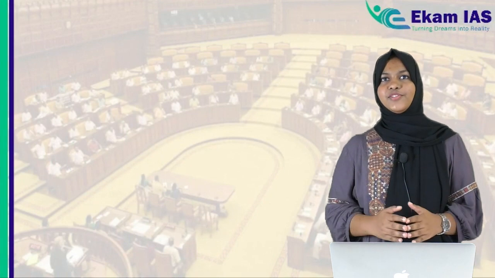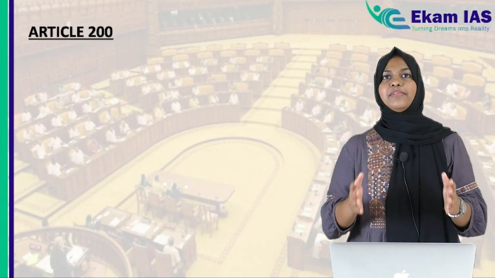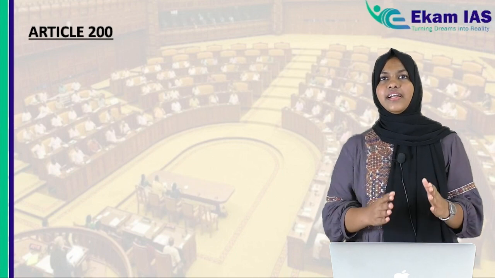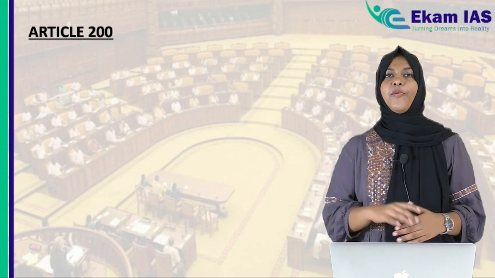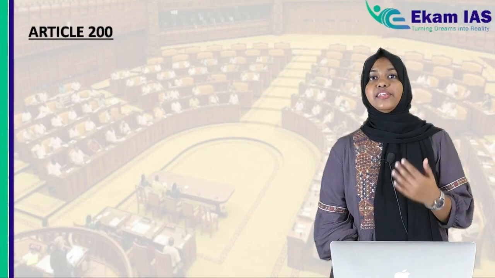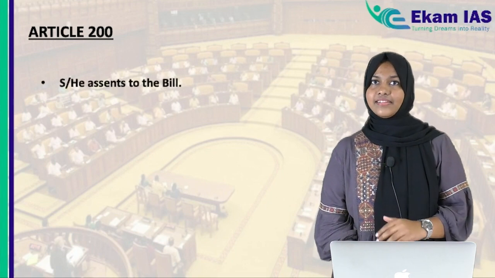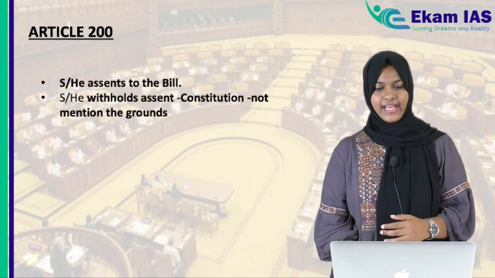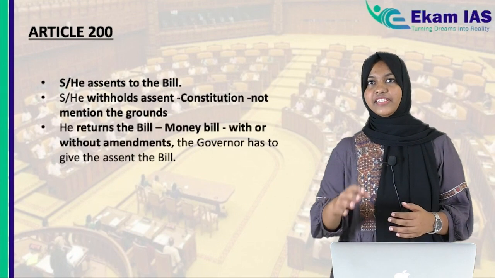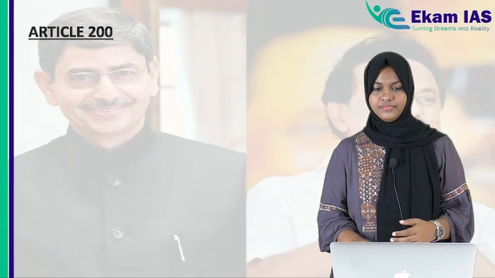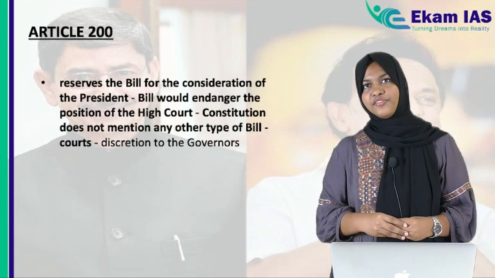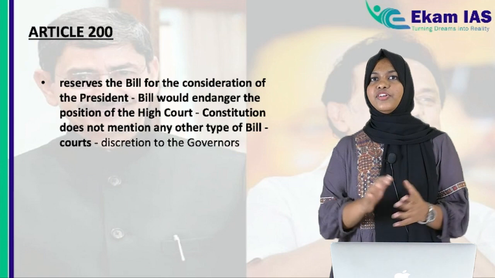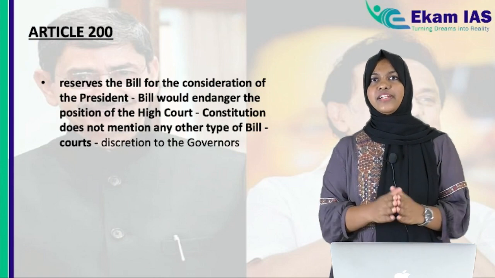Now let's see what powers are enjoyed by the governor when it comes to giving assent to a bill. That brings us to today's topic of discussion, Article 200 of the Indian Constitution. Under Article 200, the governor enjoys 4 powers in regard to the bill. The 4 powers are: the governor can assent to the bill, or can withhold the assent, or can return a bill if it is not a money bill, or can reserve a bill for the consideration of the president. So these are the 4 powers enjoyed by the governor when it comes to a bill.